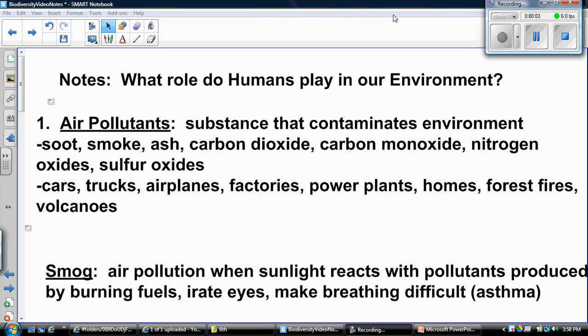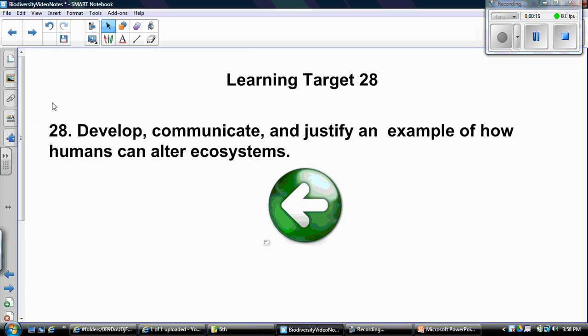Okay, the last thing that we're going to talk about in our biodiversity unit is what role do humans play in our environment? That's our essential question for today. So this goes with learning target 28. Develop, communicate, and justify an example of how humans can alter ecosystems. So now you're going to have to be able to come up with ways that humans alter ecosystems.